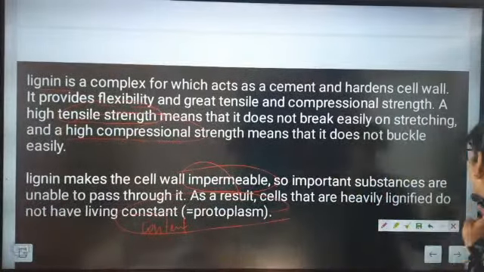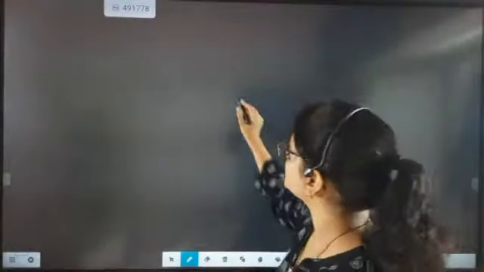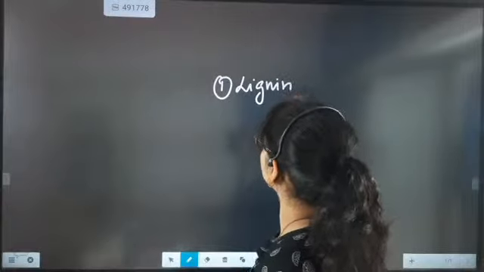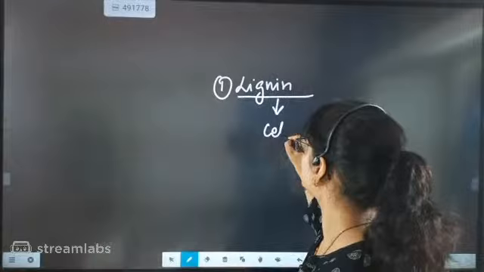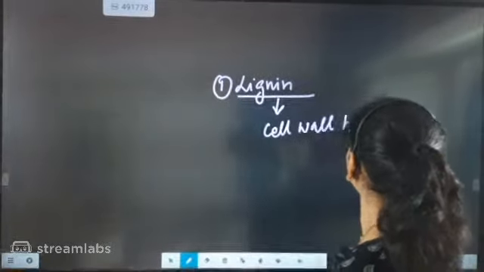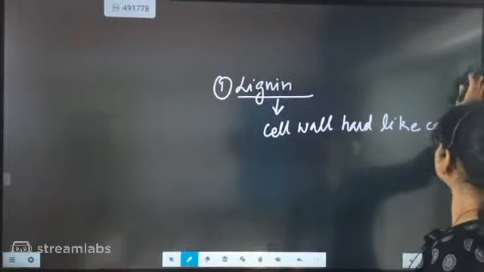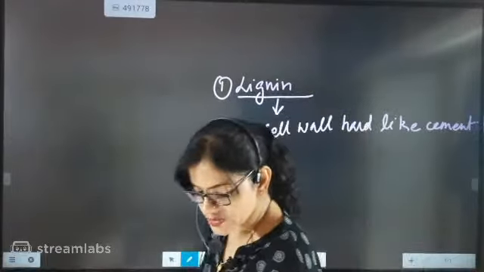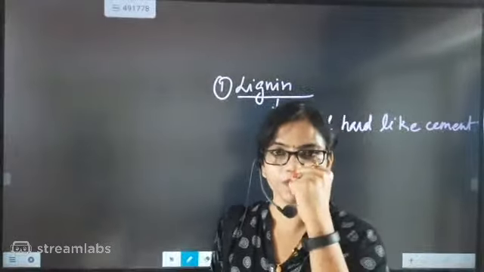So we have understood back to back some very important points. Let's check those points out. First we have studied about lignin. The first thing we have studied about lignin is it makes the cell wall hard, like cement. So if lignin is present, it will make the cell wall very hard.